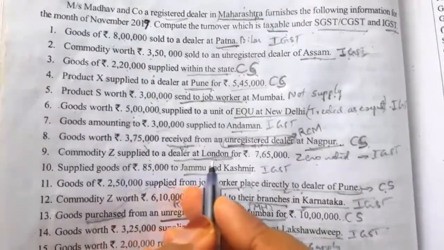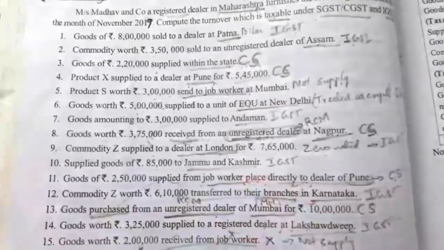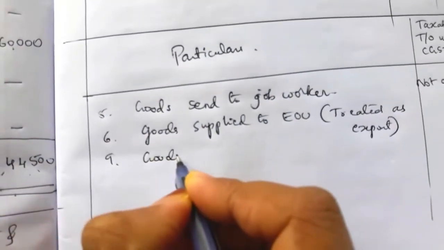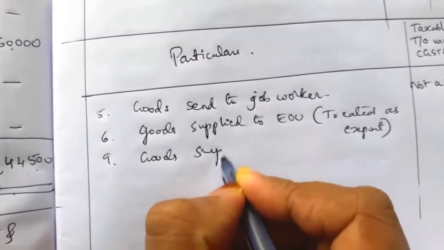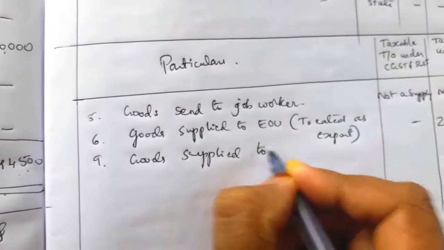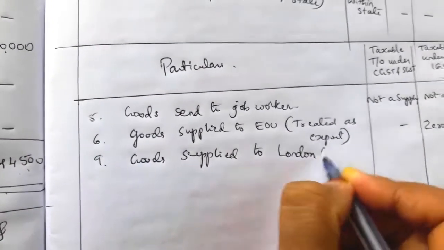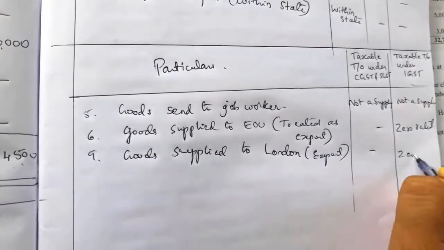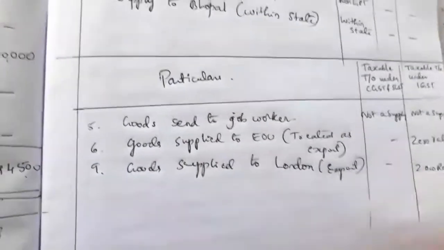Next, commodities supplied to a dealer at London. So this one we have to write here. Next, point number 9, continuation, goods supplied to London. So this is nothing but export, London export. So under IGST column we have to take 0 rated.